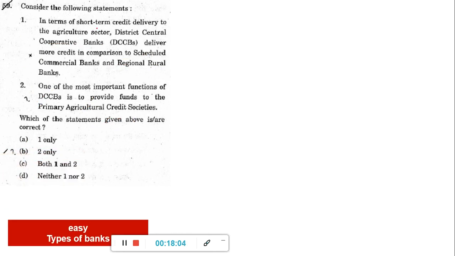Okay, now this one is a two statement question. In terms of short term credit delivery to agriculture sector, district central cooperative bank deliver more credit in comparison to scheduled commercial bank and RRB. Okay, so this is actually a wrong statement.